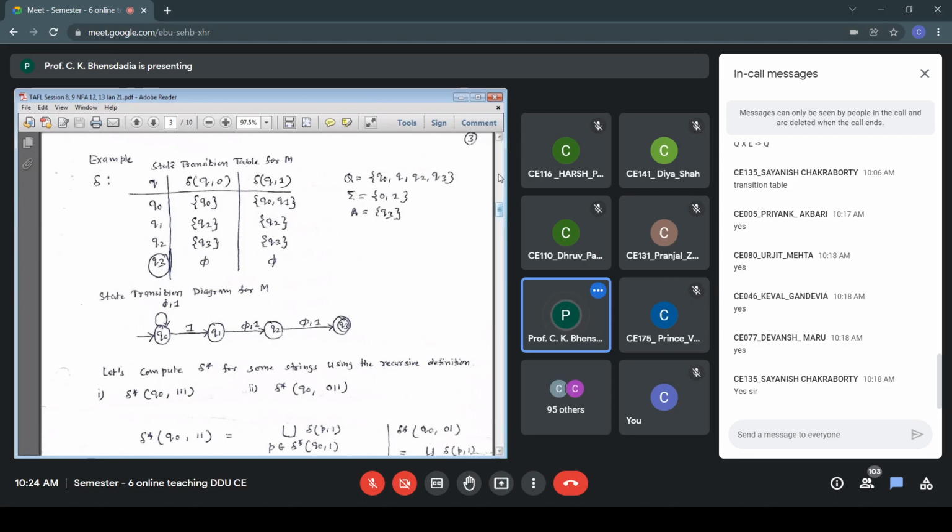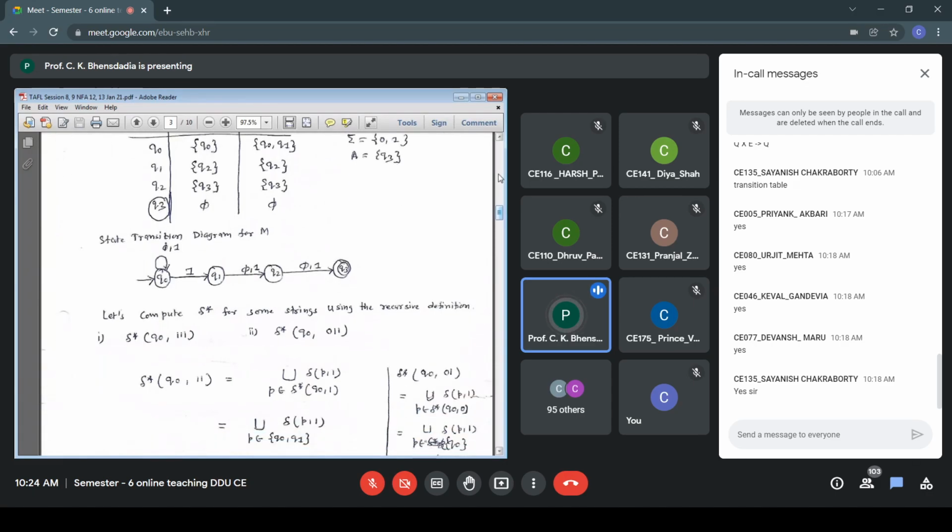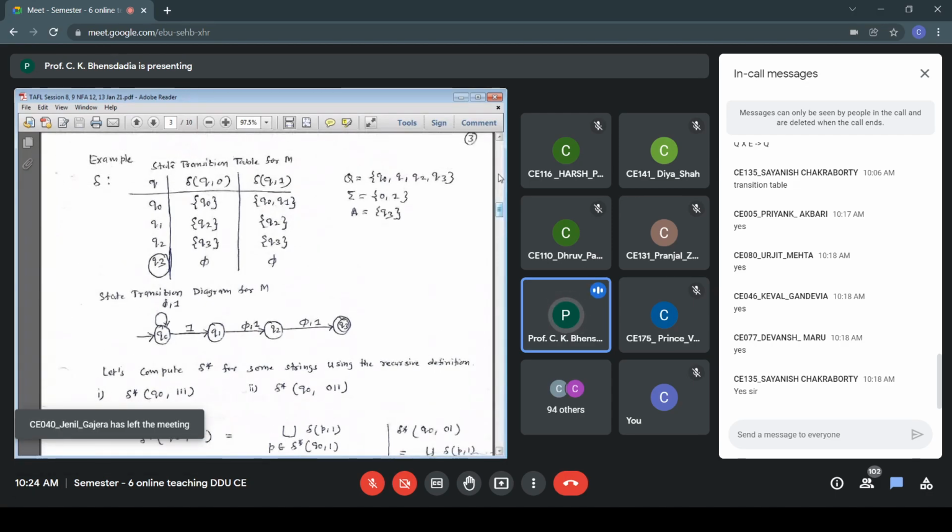So I need to find out delta star(Q0, 1). For a string of length 1, delta and delta star are interchangeable. So delta star(Q0, 1) is the same as delta(Q0, 1), the second part. For a string of length 1, delta and delta star are interchangeable. We can prove this very easily mathematically.